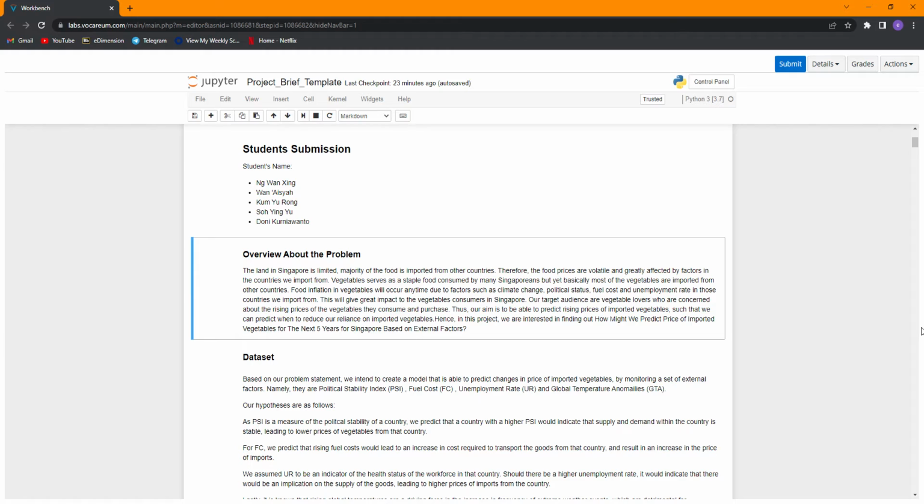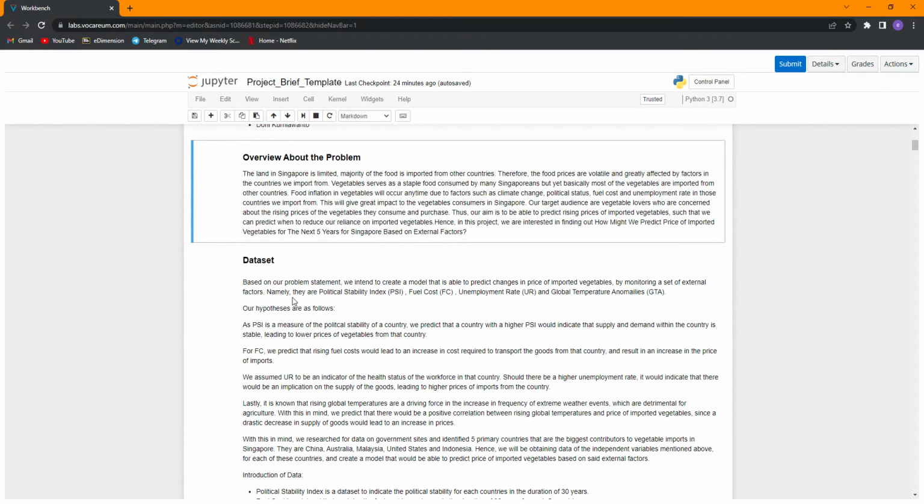Singapore's land is very limited, and vegetables mostly come from imports overseas. Hence, vegetable prices in Singapore are very volatile based on external factors from these other countries. Our target audience are vegetable lovers who are concerned about the rising prices of the vegetables they consume and purchase. Our aim is to predict rising prices of imported vegetables, so that we know when we can reduce our reliance on imported vegetables. Hence, in this project, we are interested in finding out how we might predict the price of imported vegetables for Singapore based on external factors.